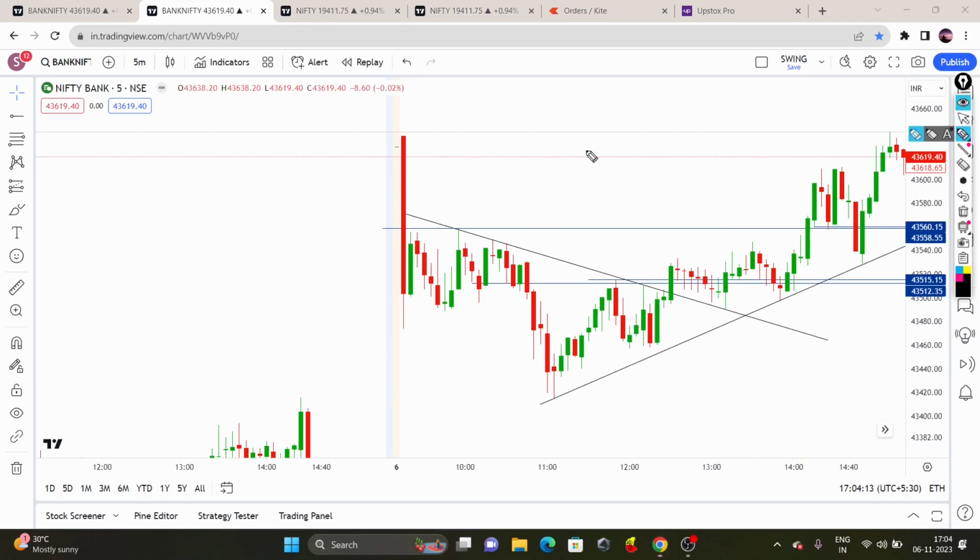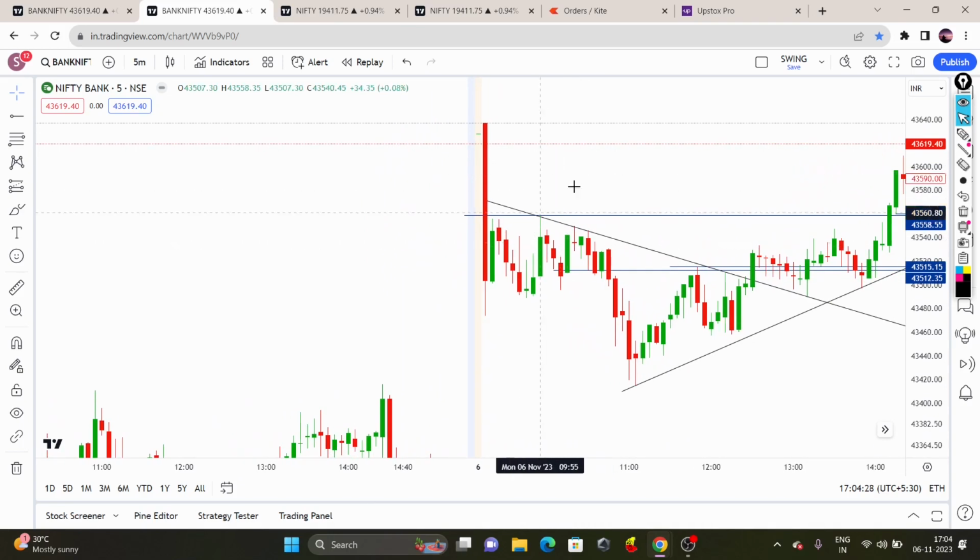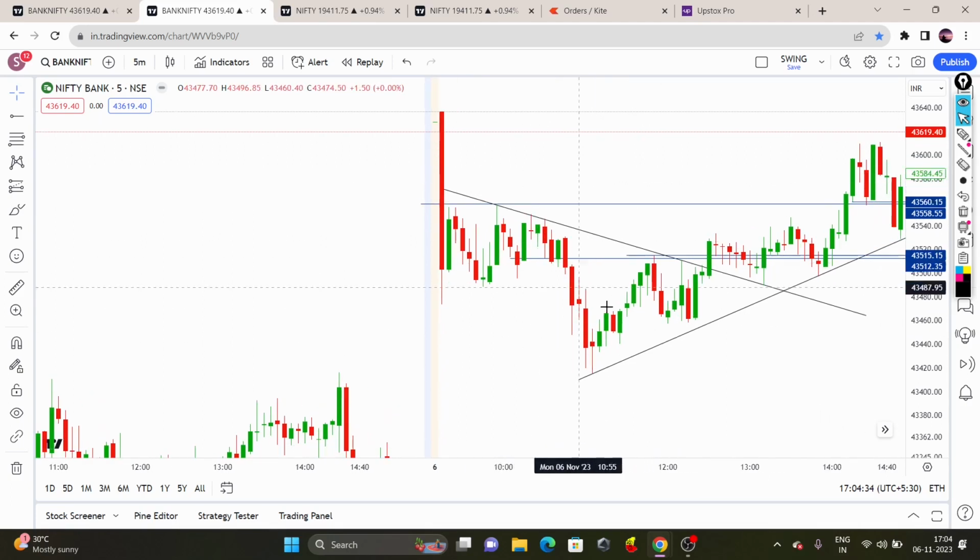In the opening, Bank Nifty made a gap up opening. After that, price made a sharp downfall momentum. But this momentum was very quick, so we couldn't capture that in 1 minute only. A big candle was formed, so we can't trade that momentum because the stop loss will be bigger. We can't take any positions there because our entry price will be bigger, stop loss will be bigger, and risk reward will be bigger. That is the reason why I didn't take any entries there.